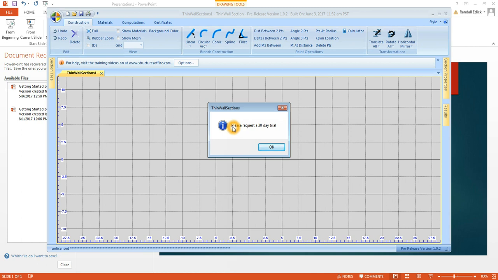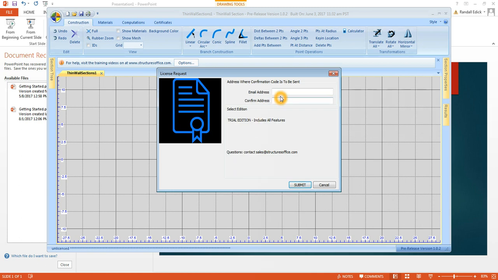So, first time the program's installed, it's going to say you need to request a 30-day trial. Click OK. You need to give it an address, where it's going to send you the key. Using my personal email. Trial edition has all the features.